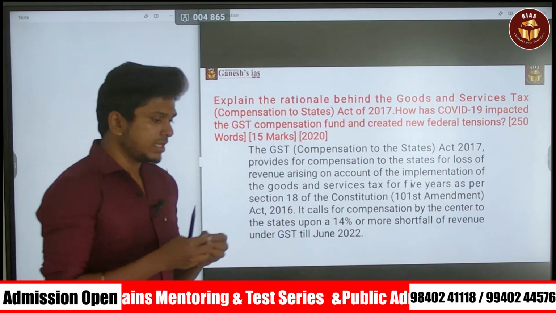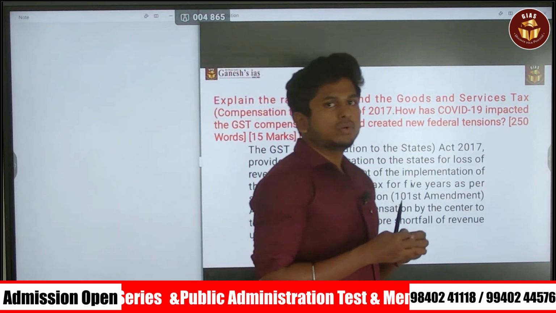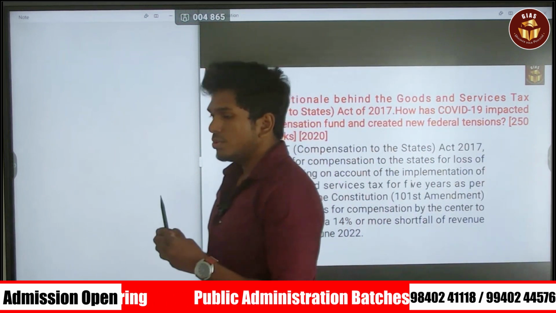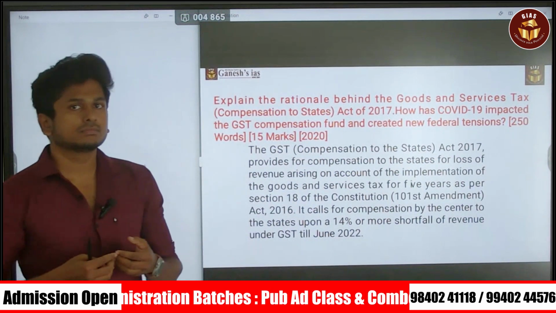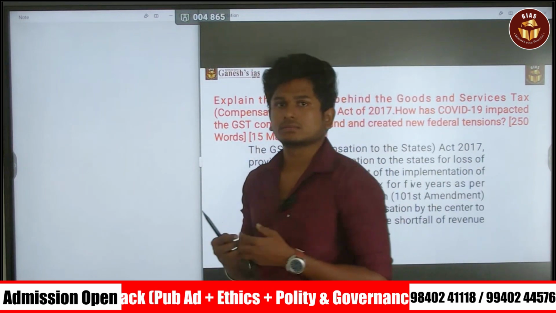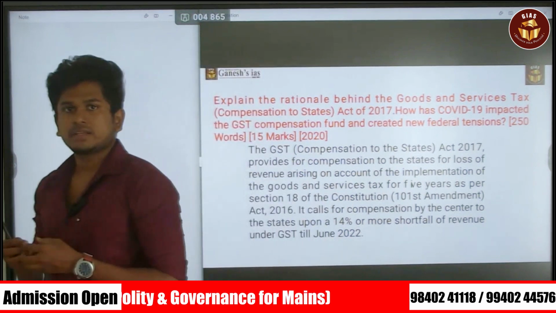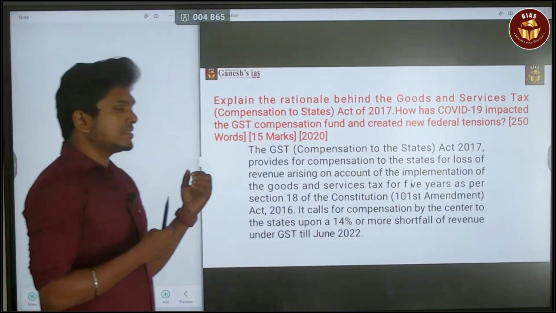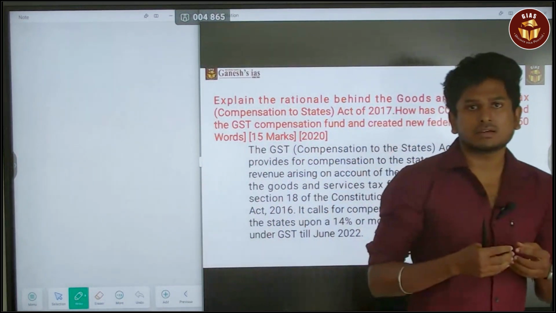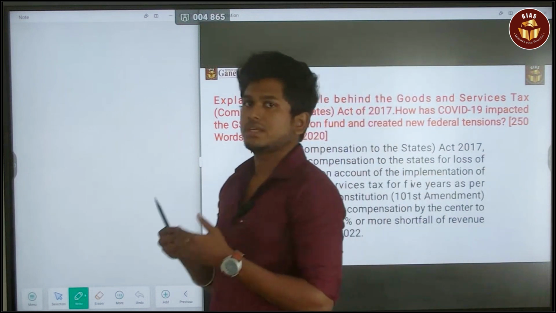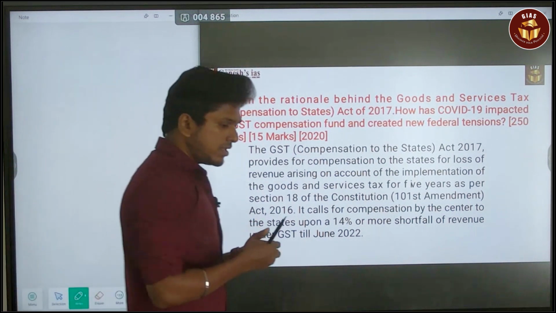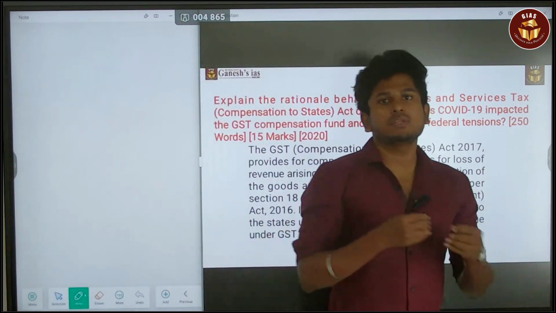So that led to revenue loss to most of the states. The most affected states means the states that are doing great in manufacturing, great in the services sector, the states that are producing a lot. So those states got affected due to the GST. To manage this issue, they introduced a thing called GST compensation to states in the GST Act itself. So by this way, they tried to overcome this issue.